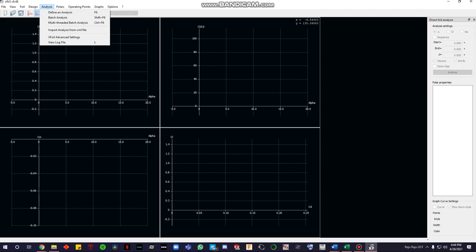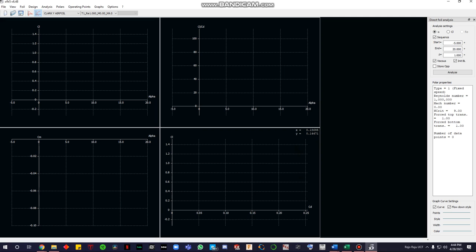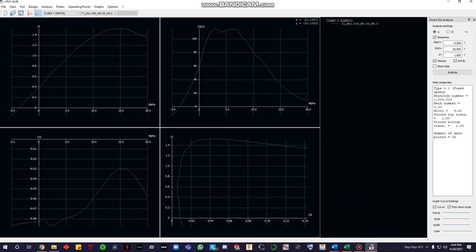Here, you can define analysis. Type 1. Our Reynolds number, we're going to go to 1 million. Once you have that, we're going from angle of attack of -5 to 20 in iterations of 1. You can analyze that. Here you can see the analysis.